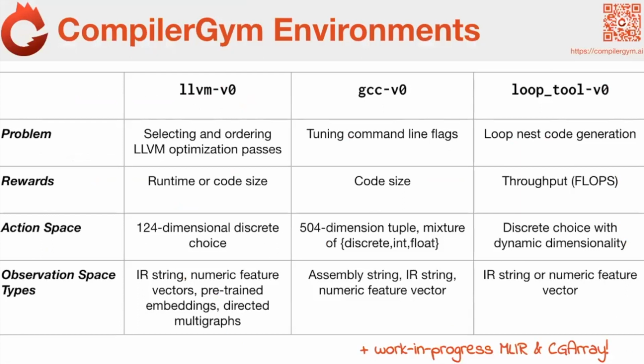So here is an overview of three of the environments we ship at the moment in the public release. One of them is LLVM. The problem we expose for LLVM is selecting and ordering optimization passes. This is one of the classic compiler problems that people have been targeting for decades, I think. Long before machine learning, we all knew the task: you've got a piece of code, you've got a compiler which contains a bunch of optimizations. Which optimizations are you going to apply to that piece of code, and in what order? It's a massively high dimensional search space.